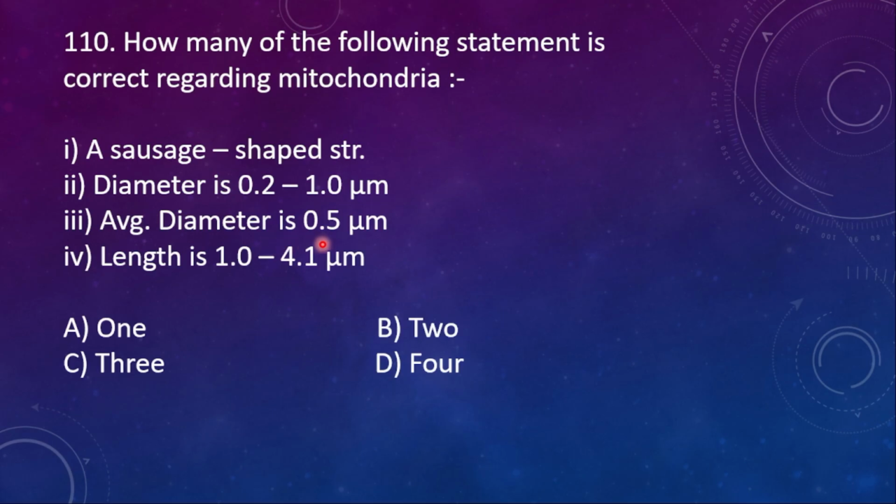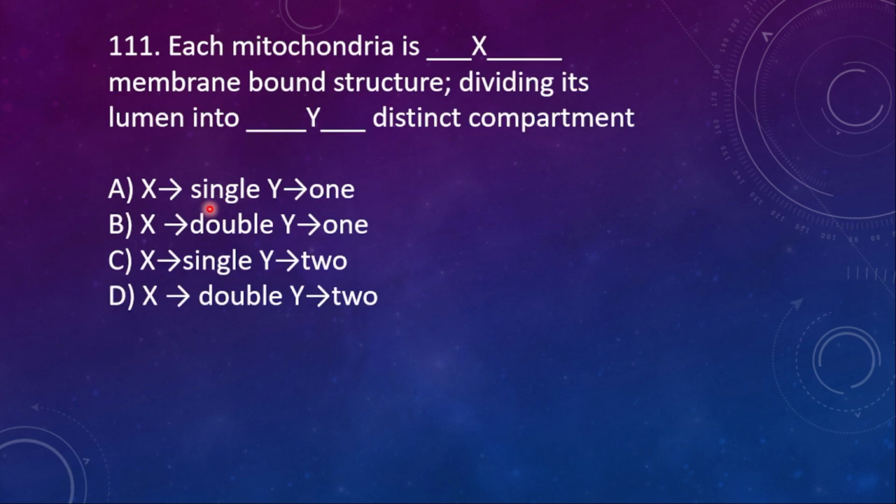Average diameter is 0.5 micrometer. 4th, length is 1 to 4.1 micrometer. So here the right option is 4. All the 4 are with respect to what? Mitochondria only. 111. Each mitochondria is dash membrane bound structure dividing its lumen into dash distinct compartment.